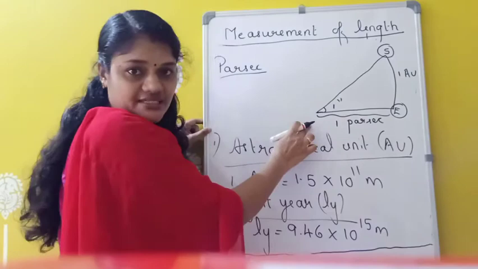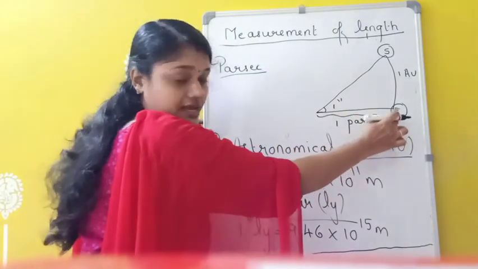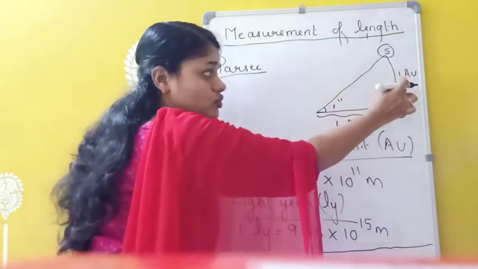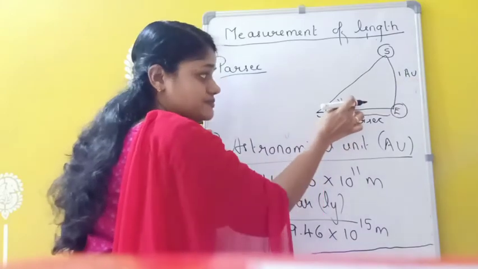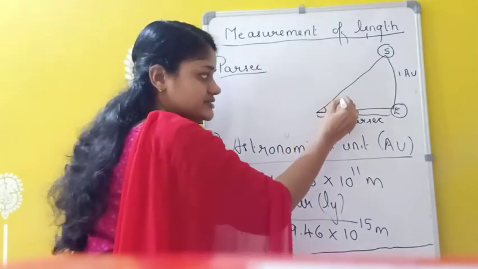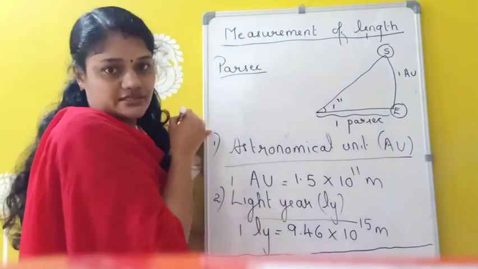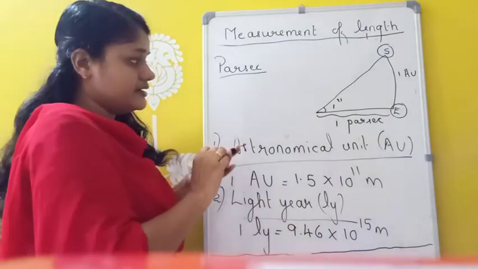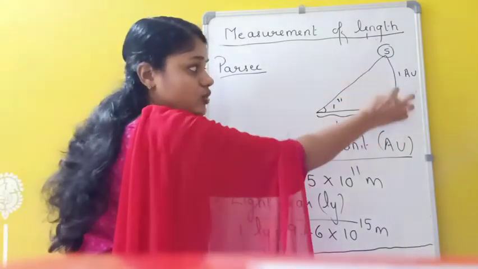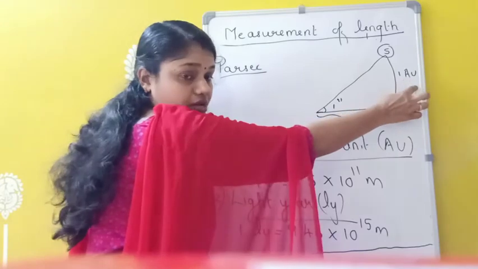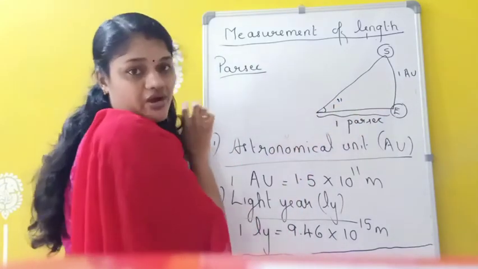So 1 parsec is the distance at which an arc of length 1 astronomical unit subtends an angle of 1 second.